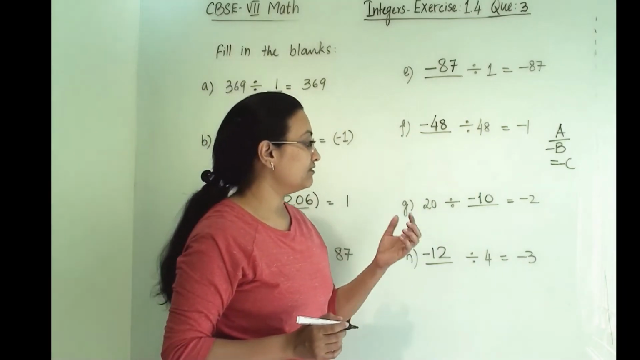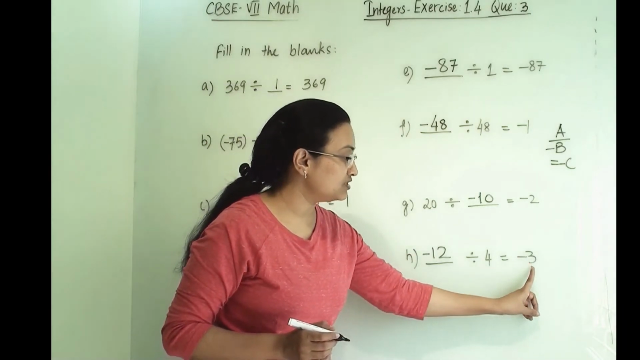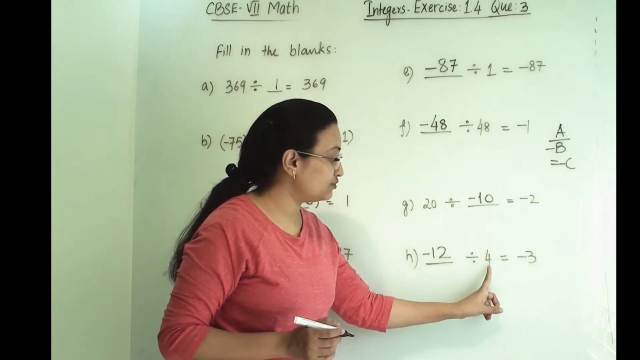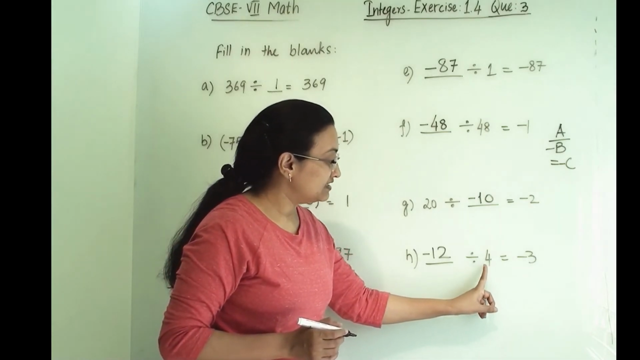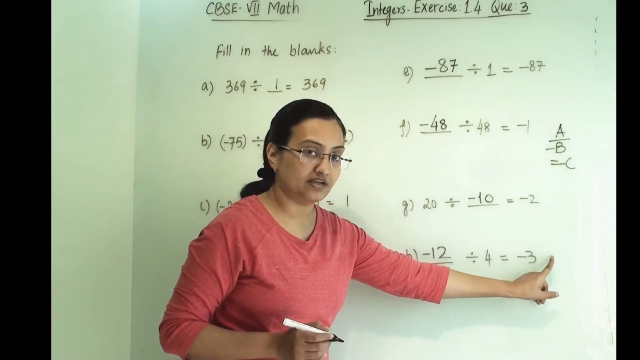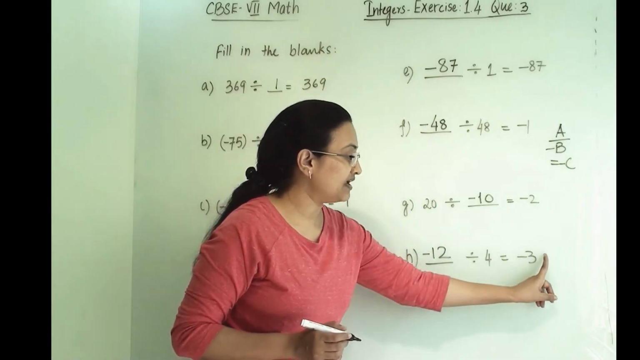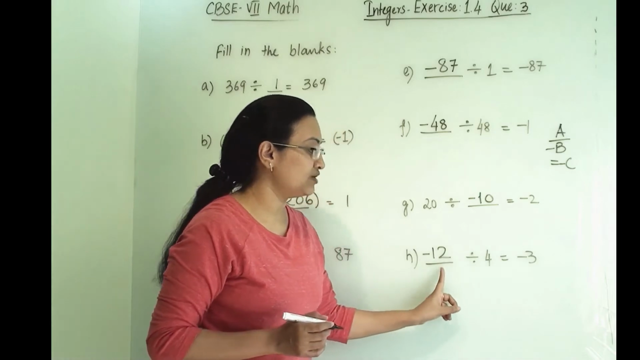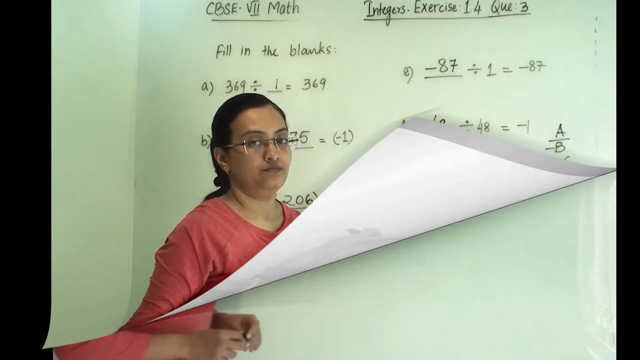Anytime if you have any doubt about how this answer has come, then you can always take this division to the other side, then it will go to multiplication. So 4 multiplied by 3, you will get 12. So one of the integers is 12.